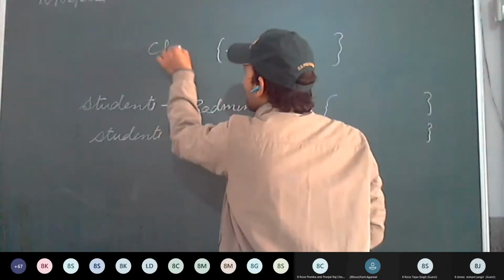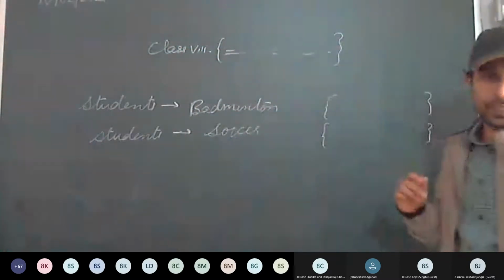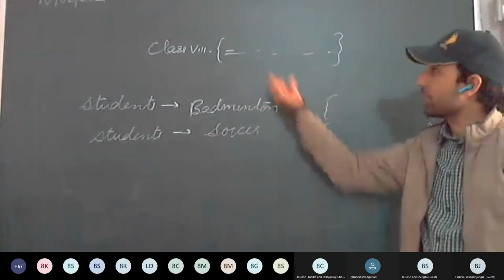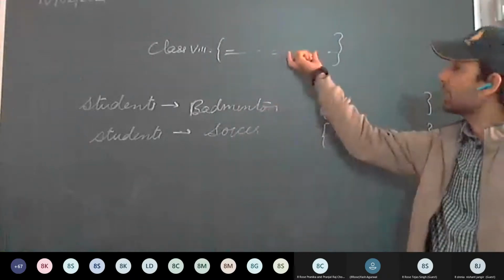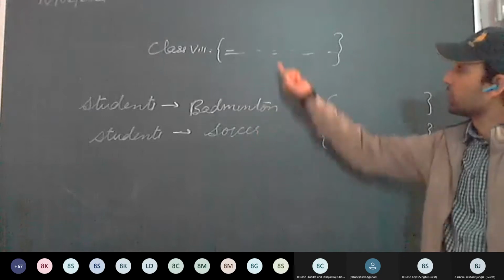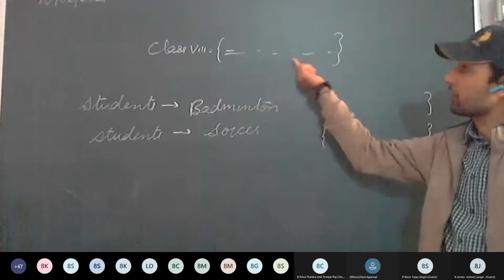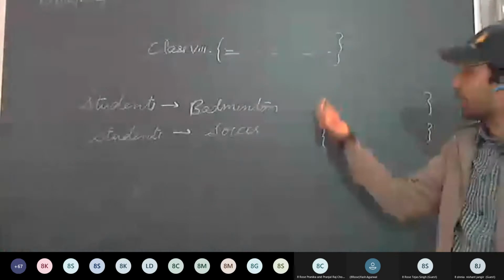So this is for example class 8th. It will contain all the names of students. From this set we are taking the names of the students who are playing badminton. From this set we are taking the students who are playing soccer. So this set will be our universal set.